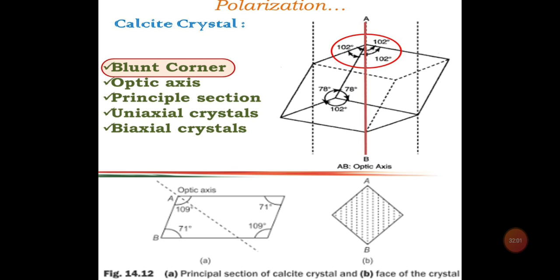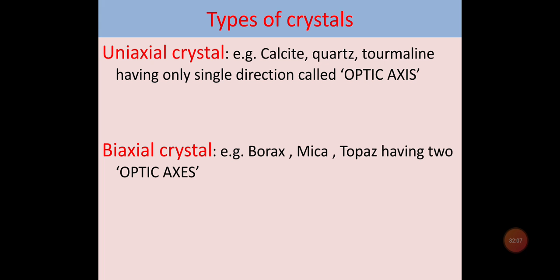Here I have used two terms in this part also, uniaxial crystal and biaxial crystal. So what are these crystals? Uniaxial crystals are like quartz, tourmaline, nitrate of soda, etc. These are crystals in which there is a single direction known as the optic axis, in which all the waves are transmitted with one uniform velocity.